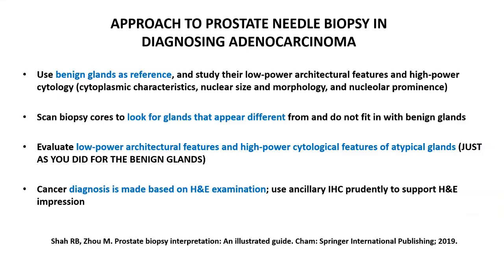So when it comes to approaching the prostatic needle biopsy in diagnosing adenocarcinoma, first focus on those areas of the slides which are showing the benign glands. Keep a snapshot of those glands in your mind. Then look out at the areas of the core where the glands appear slightly different looking. Maybe they could be haphazardly infiltrative looking, or they could have less amount of cytoplasm. And then go into a higher power view of those glands and see whether those glands differ cytologically from the benign glands which you are using as a reference.